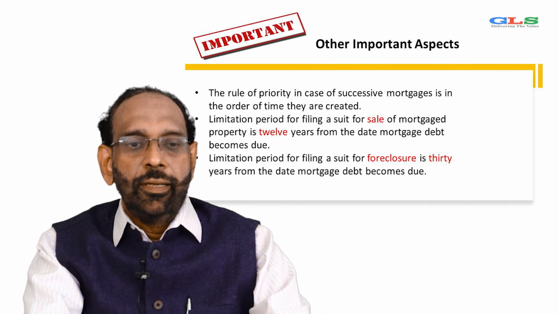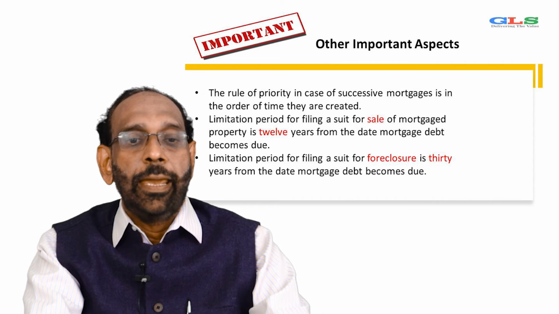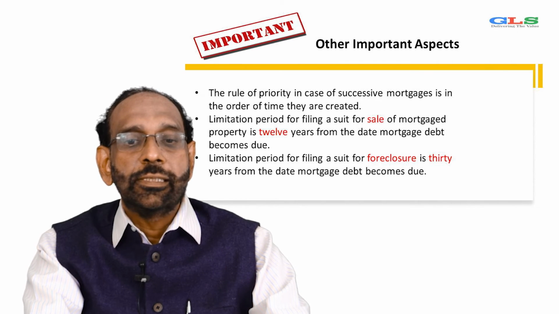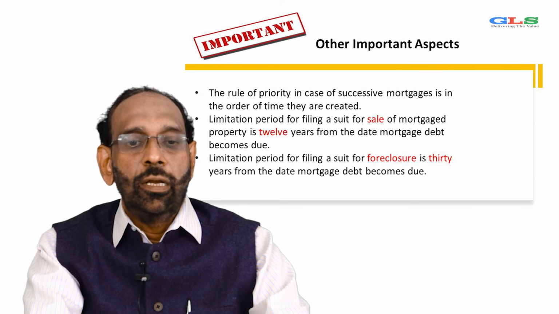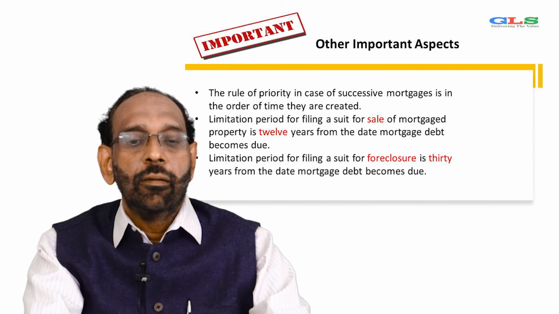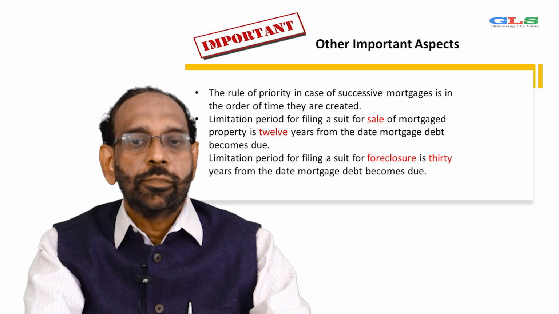Let's look at the other important aspects. The rule of priority in case of successive mortgages is in the order of time they are created. The limitation period for filing a suit for sale of mortgaged property is 12 years from the date the mortgage debt becomes due, and the limitation period for filing a suit for foreclosure is 30 years from the date the mortgage debt becomes due. So 12 years and 30 years.